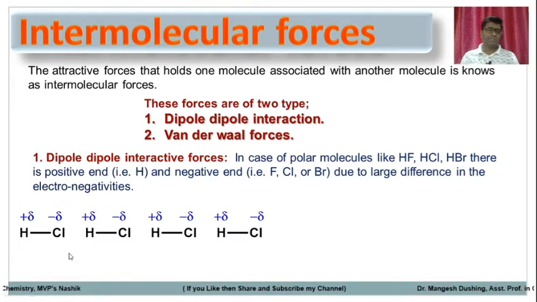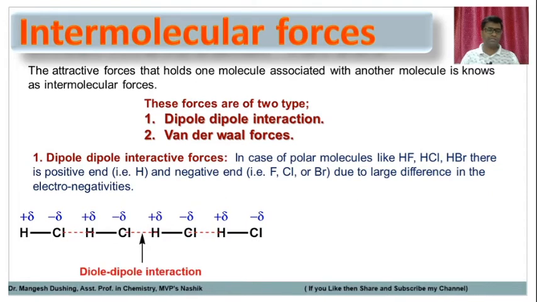Similarly for other molecules, the same. But because of that, what will happen? This chlorine has a negative charge. If it comes close to the hydrogen of another molecule, which has a positive charge, there will be some attractive forces between these two opposite charges of the two different molecules. They form attractive forces and a partial ionic bond. That partial ionic bond is called dipole-dipole interaction. So the negative end of one molecule is attracted towards the positive end of another molecule. Those attractive forces are called dipole-dipole interactions.